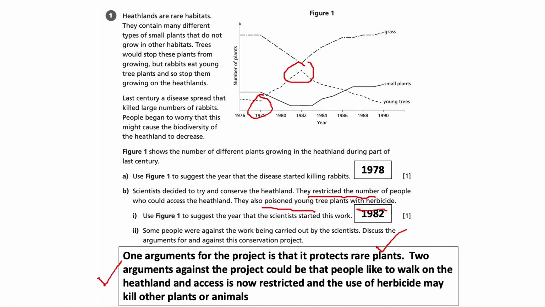So we're linking our discussion ideas, the arguments for and against, to the specific data in the question, specific information in the question. So that one advantage and those 2 disadvantages give us the 3 marks available for this question.